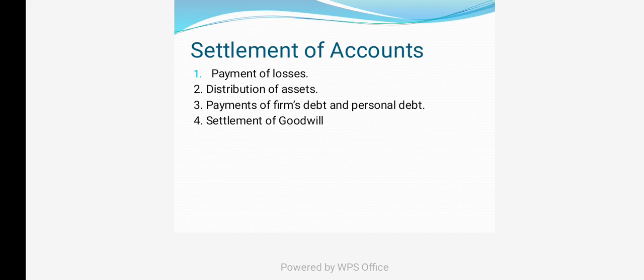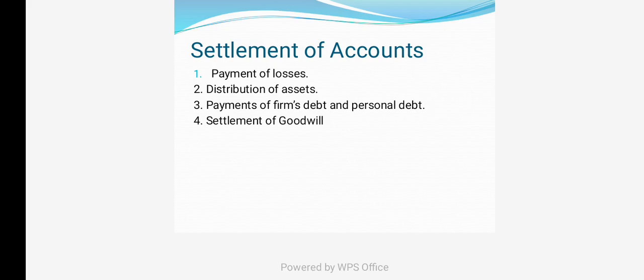The third adjustment, payment of firm debt and personal debt. The property of the firm shall be applied in the first instance in payment of the debts of the firm, and if any surplus remains, it will be applied in payment of the partner's personal debt. And then the last one, settlement of goodwill. In settlement of accounts of the firm after dissolution, the goodwill shall be included in the assets and may be sold either separately or along with the other property of the firm.